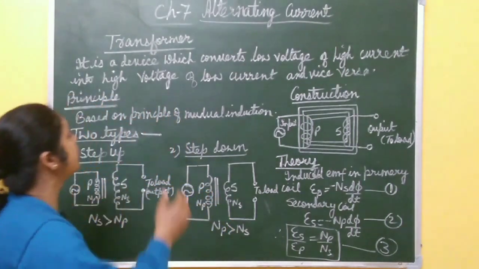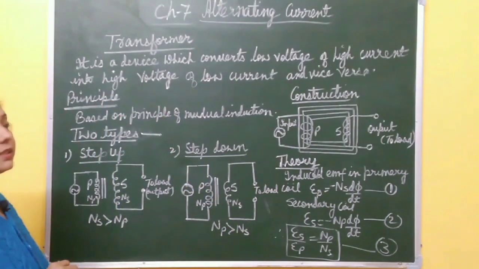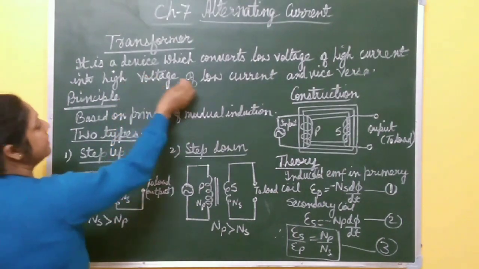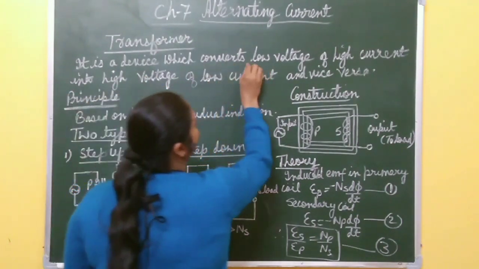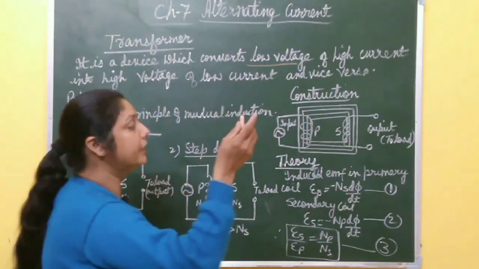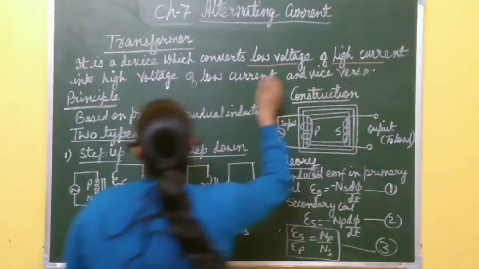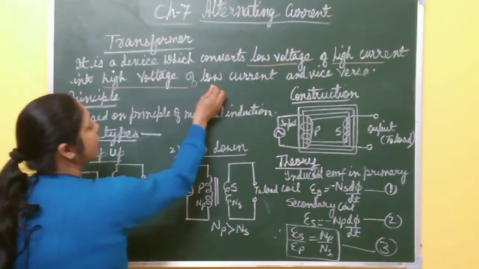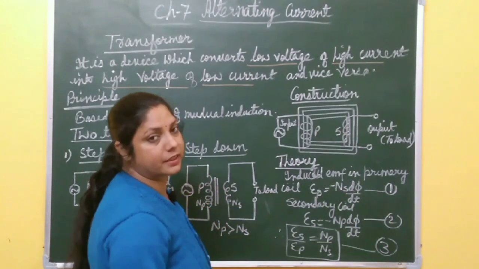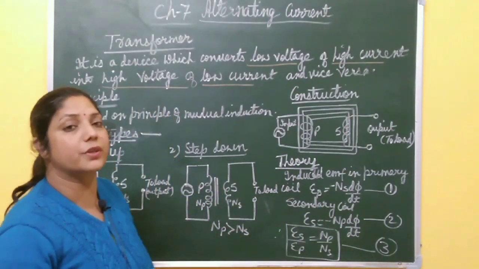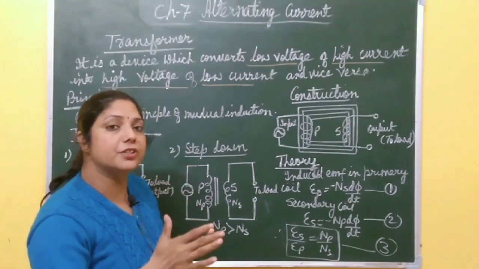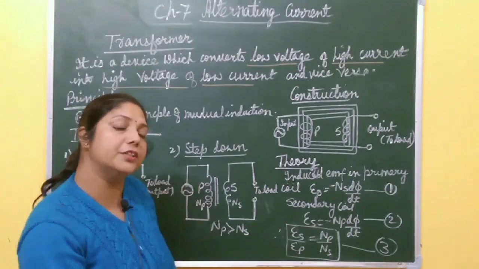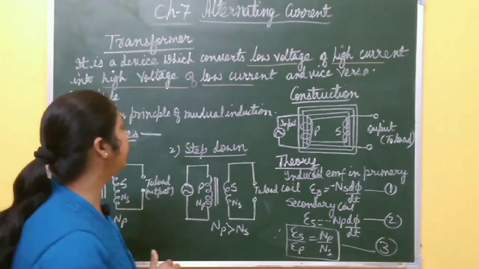So let us discuss the transformer. What is a transformer? A transformer is a device which converts low voltage of high current into high voltage of low current and vice versa. It is an electrical device to convert high voltage into low voltage and low voltage into high voltage, right?